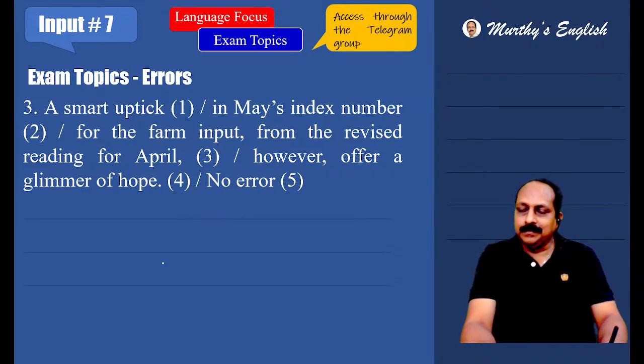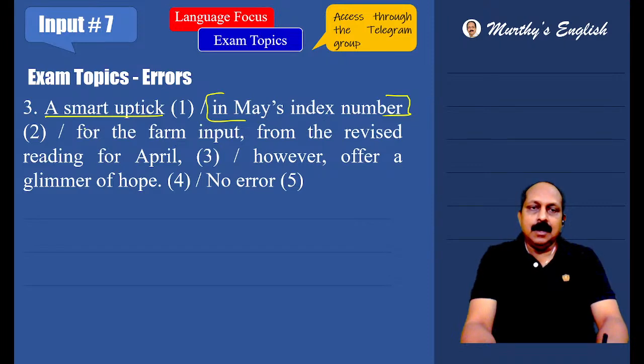That's wonderful. A smart uptick in May's index number for the farm input from the revised reading for April, however, offer a glimmer of hope. What is the subject here? A smart uptick, in May's index number, a phrase, for the farm input, a phrase, from the revised reading for April, a phrase, however, offer.